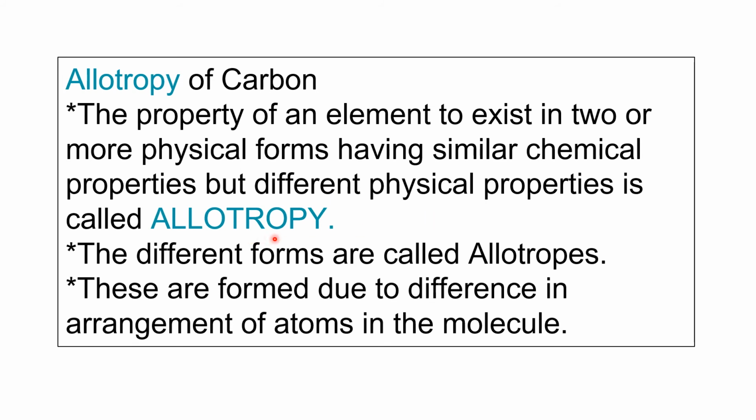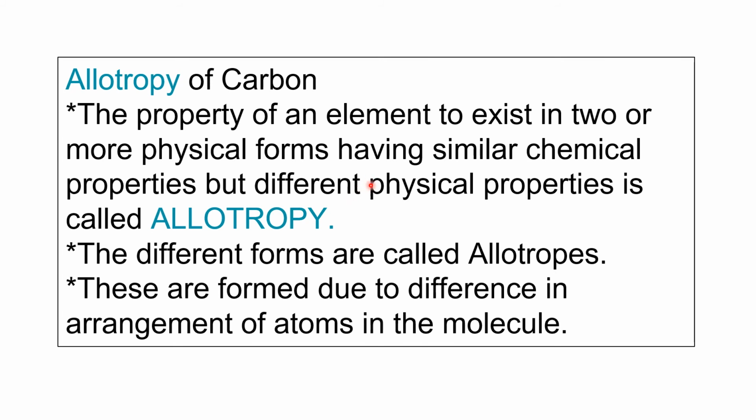So here, allotropy means the property of an element. It can be any element, but if this element exists in two or more physical forms with similar chemical properties but different physical properties, it is called allotropy. For example, if carbon has allotropic nature, then it can exist in two or more different forms.